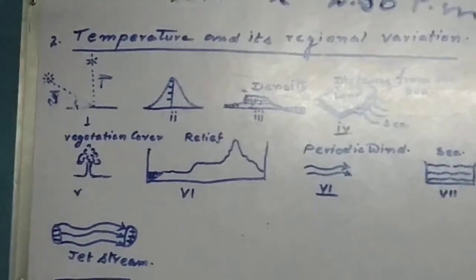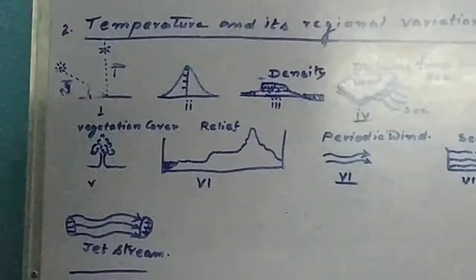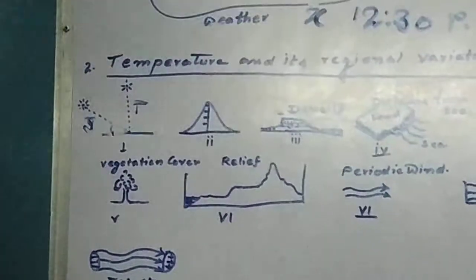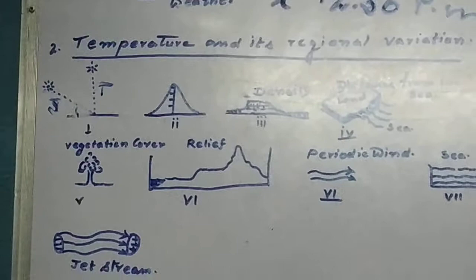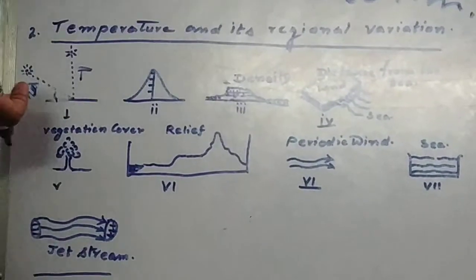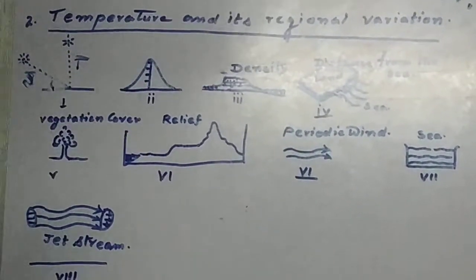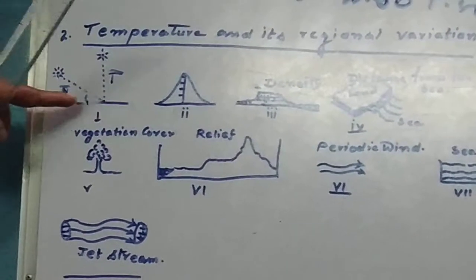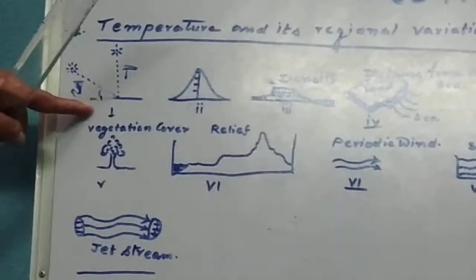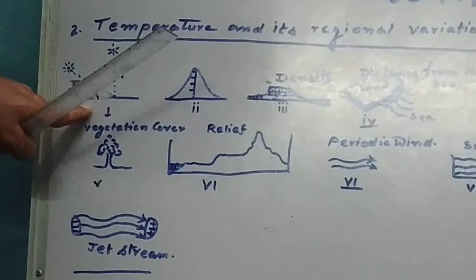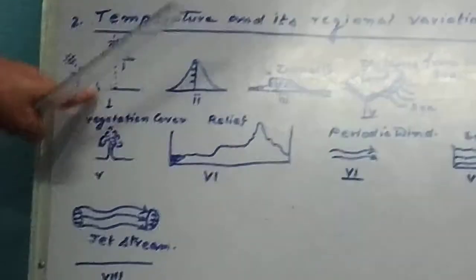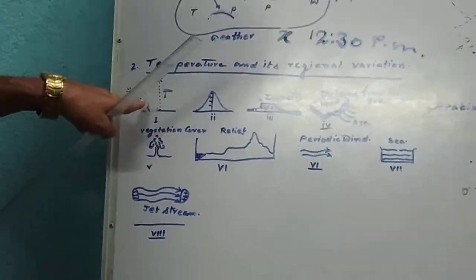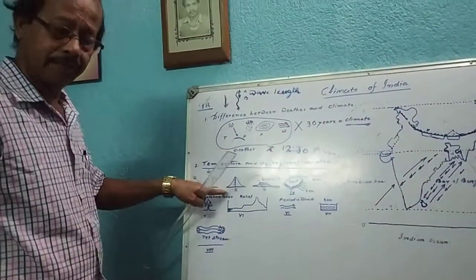This is your horizontal plane and this is your incoming solar radiation, vertical incoming solar radiation and slanting incoming solar radiation. Where there is any vertical incoming solar radiation, the thermal effect of this vertical incoming solar radiation is much more than that of the slanting rays. Whenever the incoming solar radiation is received by the Earth's surface at a lower angle, then the thermal effect is lower than that of the vertical incoming solar radiation. So temperature changes from one place to another.